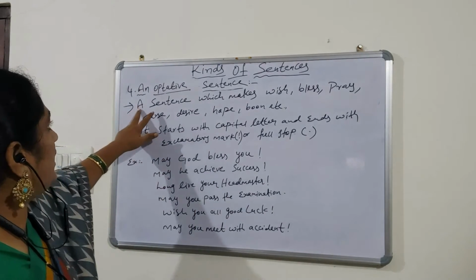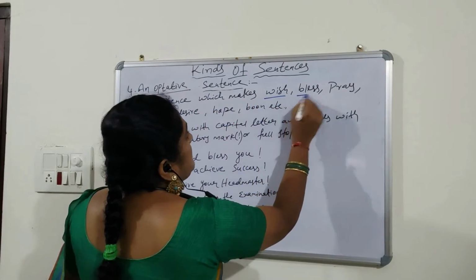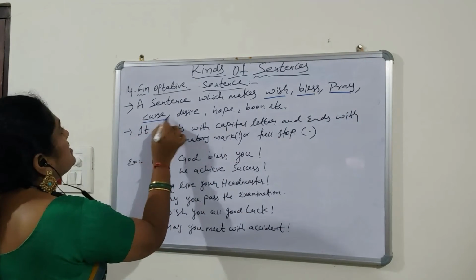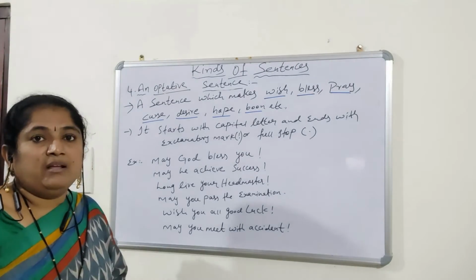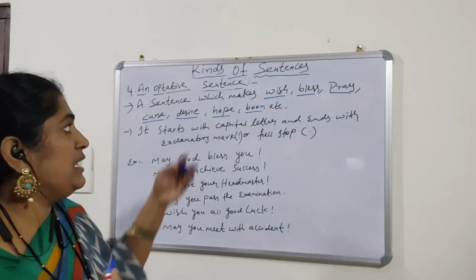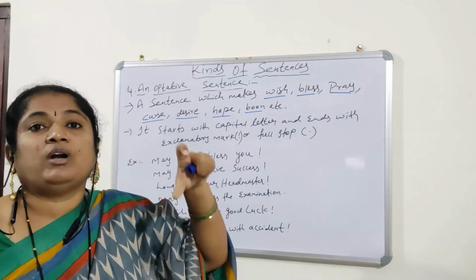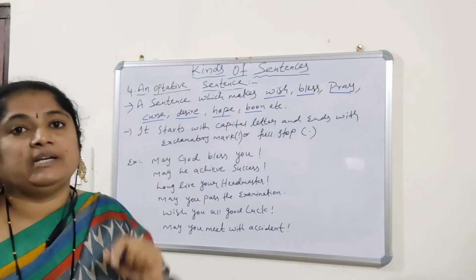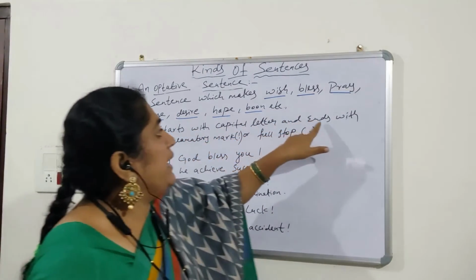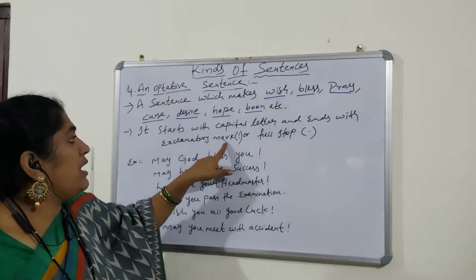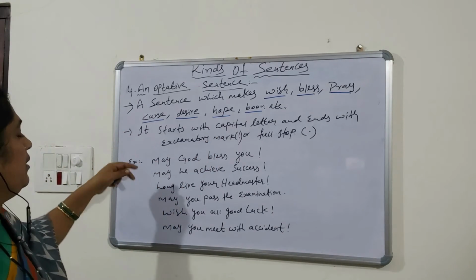Today we are discussing the last kind of sentence, that is called an optative sentence. Let us see what is called an optative sentence and what types of sentences we can frame here. Now, a sentence which makes a wish, bless, pray, curse, desire, hope, boon, etc. Whenever sentences come with these options, then those types of sentences are called optative sentences. It starts with a capital letter and ends with an exclamation mark or full stop.